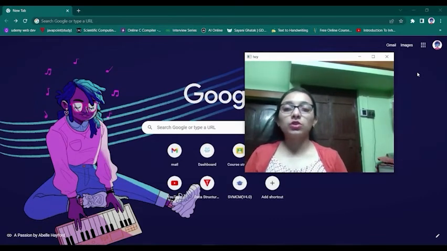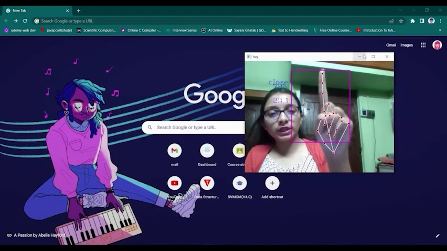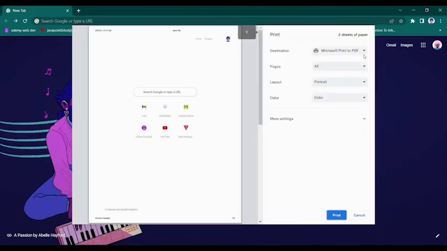Google Chrome is open here. If I show one specific finger gesture, it will show you the printing dialog. It will work on Wattpad and everything. Now let's start. You can see our printing dialog is open here, and it worked very nicely.